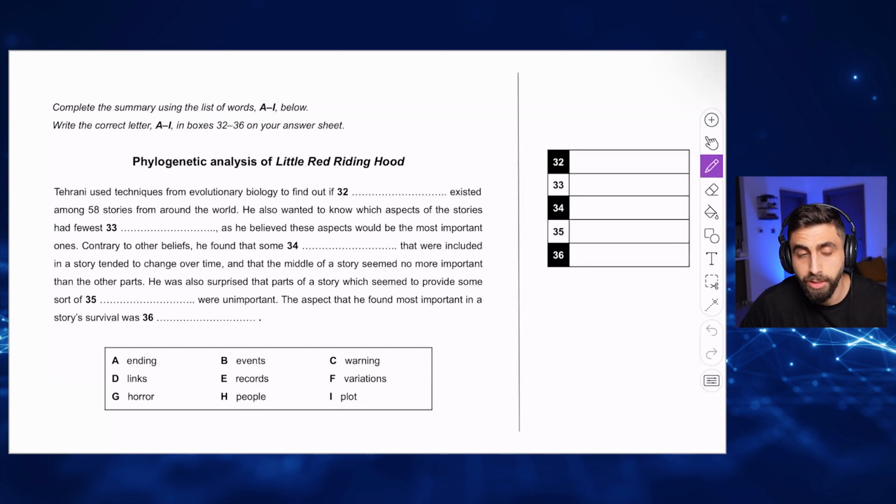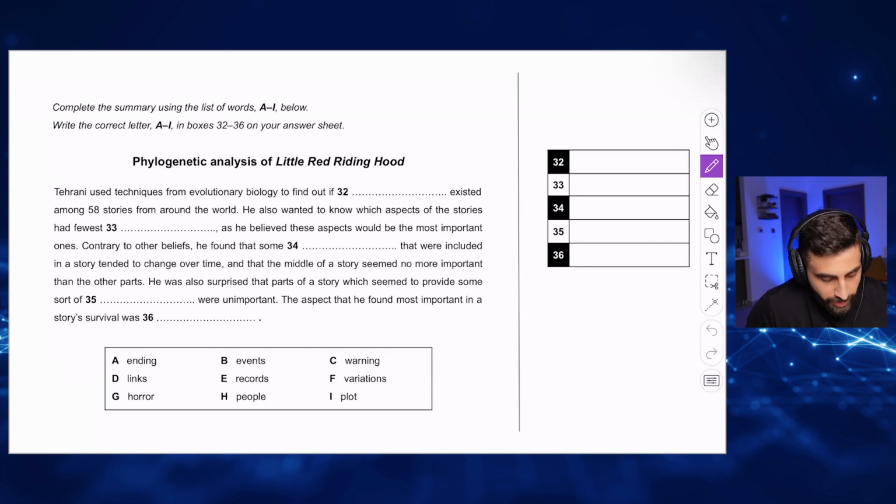So this is a summary completion question. How many words should we write in the answer sheet? 5 words? How many words? Please write in the comments. How many words? 5. Hmm. 5 zeros you're gonna get. All of you are gonna get zeros because we should choose letters. We're not allowed to write words.